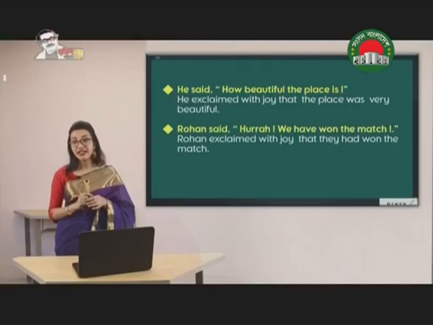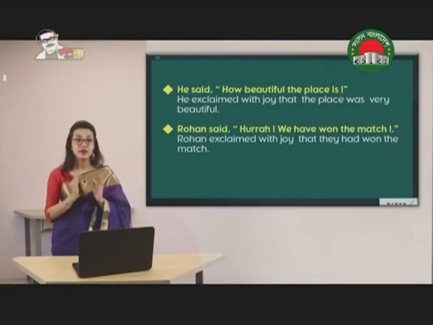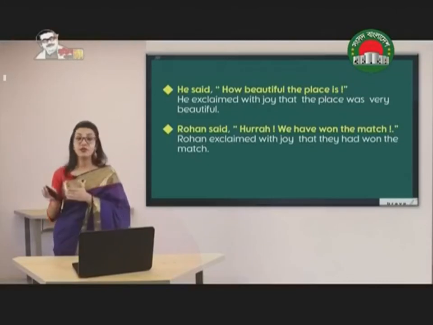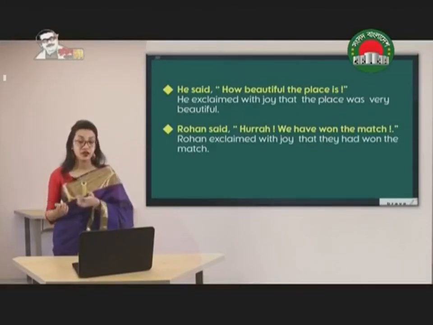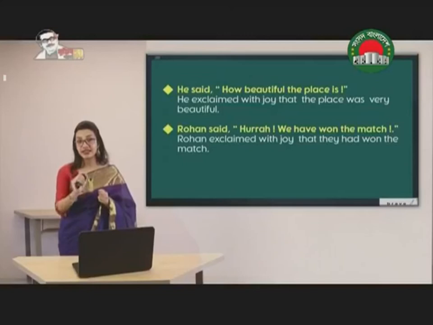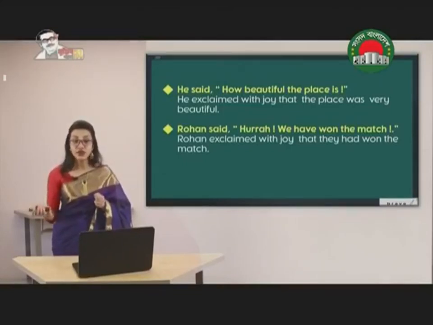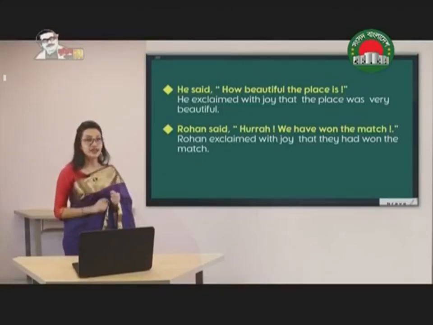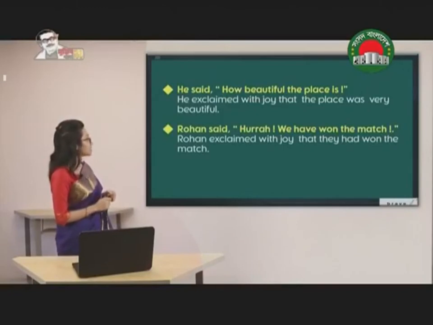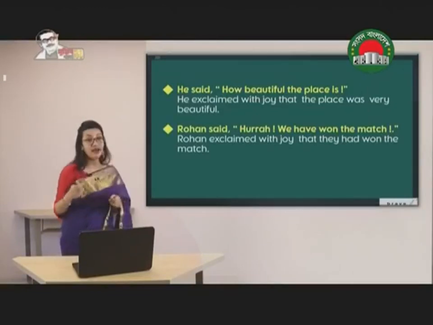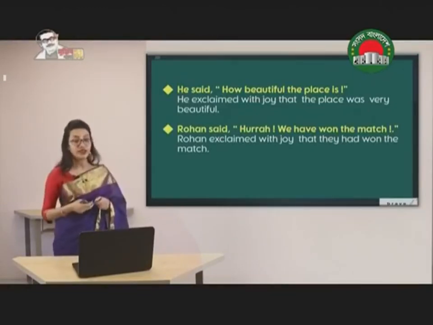We have learned that if the tense is present indefinite, it will be changed into past indefinite. For that reason, is is being replaced with was here. Now the second example: Rohan said, hurrah, we have won the match. Again, it's exclamatory.